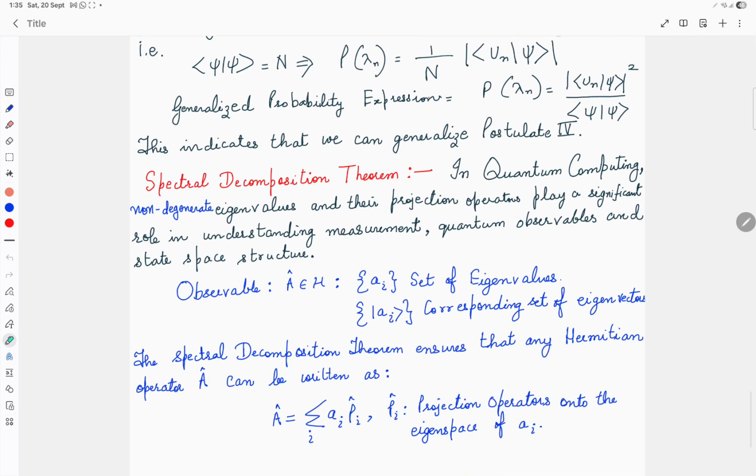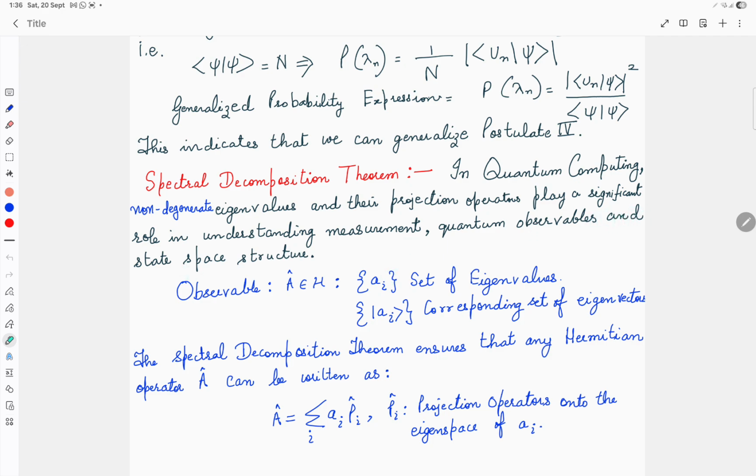Now there is a theorem called the spectral decomposition theorem. In quantum computing, we are particularly talking about the case of non-degenerate eigenvalues, because for degenerate eigenvalues we will take a separate case, and I will make a separate video for that. In quantum computing, non-degenerate eigenvalues and their projection operators play a significant role in understanding measurement, quantum observables, and the state space spectrum.